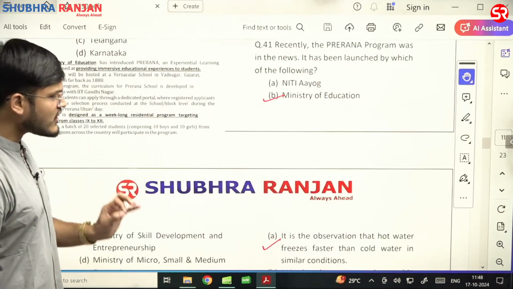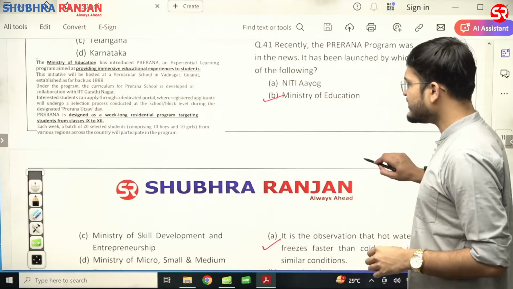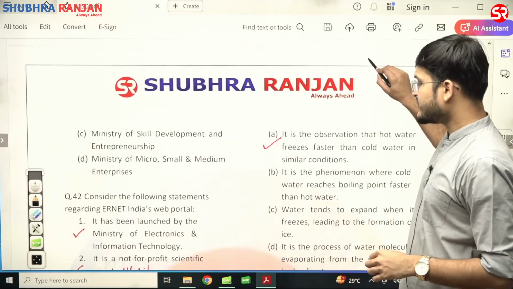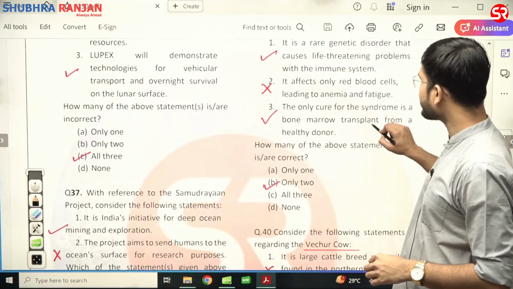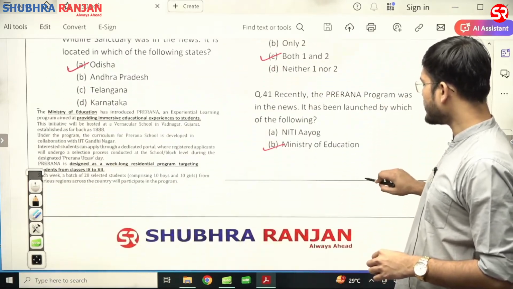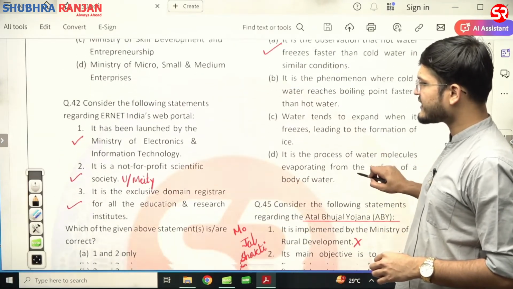Now with respect to question number 41, that is Prerna program. It is a program launched by the Ministry of Education. We all know that Prerna program is a program launched by the Ministry of Education. So the second option is the correct answer.